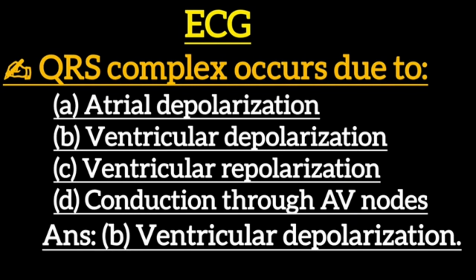Next one: the QRS complex occurs due to: option A, atrial depolarization. Option B, ventricular depolarization. Option C, ventricular repolarization. Option D, conduction through AV nodes. Correct answer is option B, ventricular depolarization.